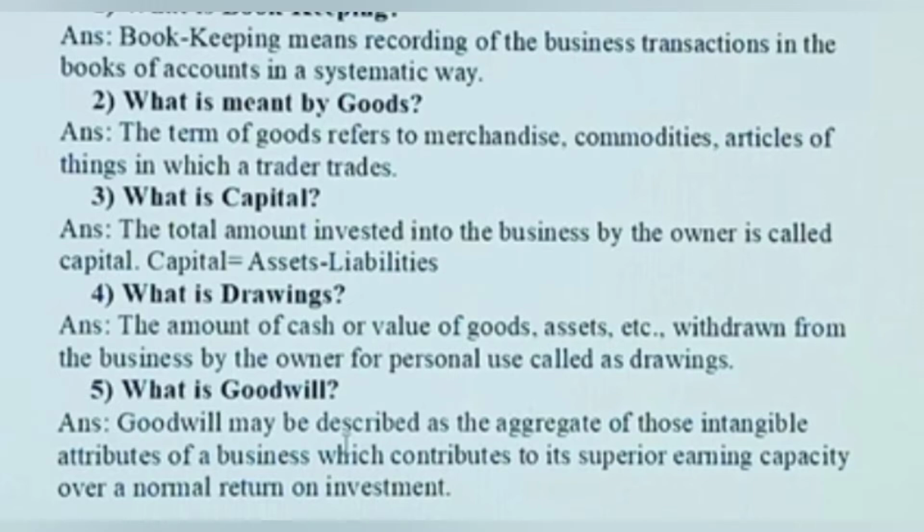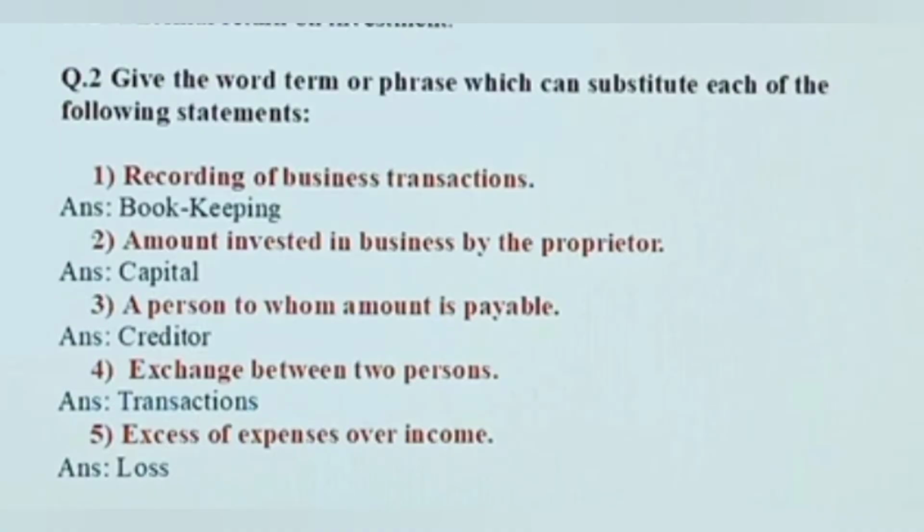Fifth, what is goodwill? Goodwill may be described as the aggregate of those intangible attributes of a business which contribute to its superior earning capacity over a normal return on the investment. Question number two. Give the words, terms, or phrases which can substitute each of the following statements. First, recording of the business transactions.